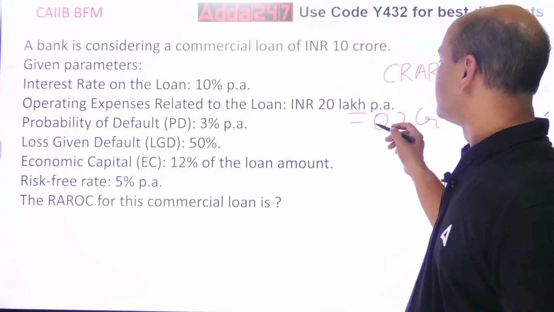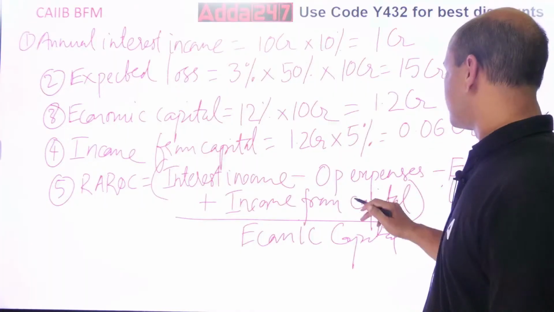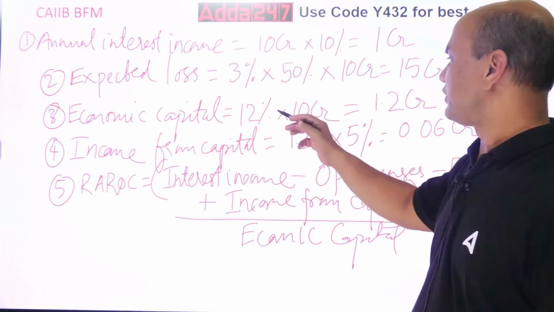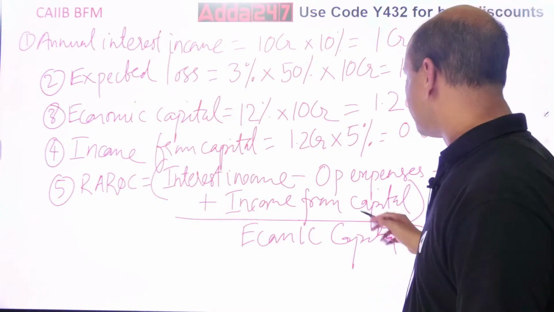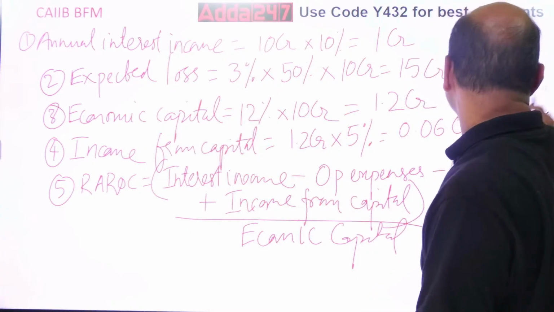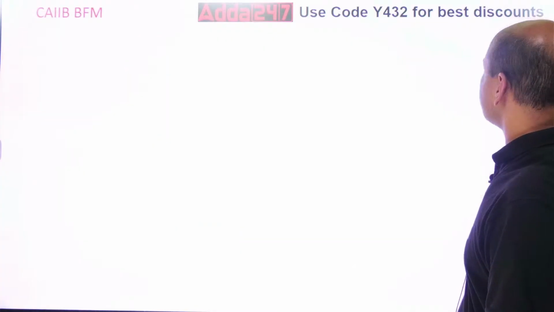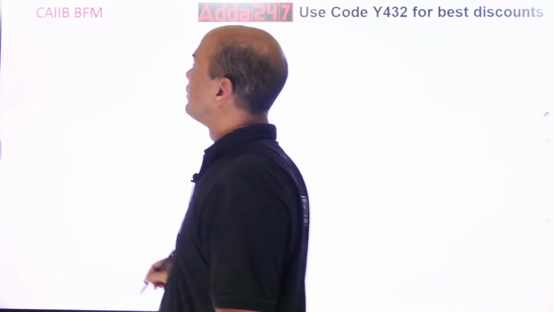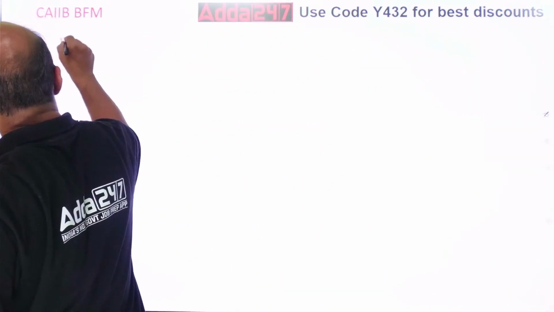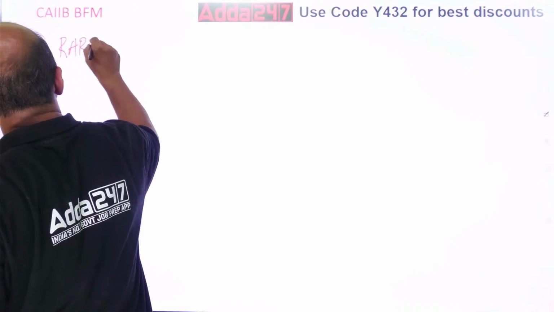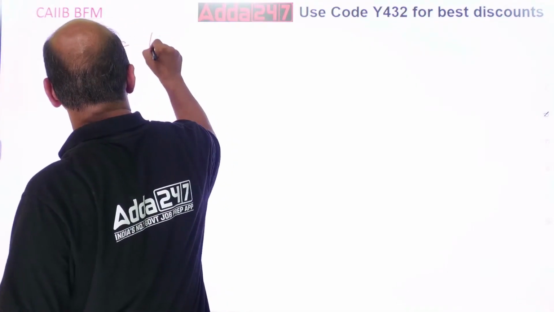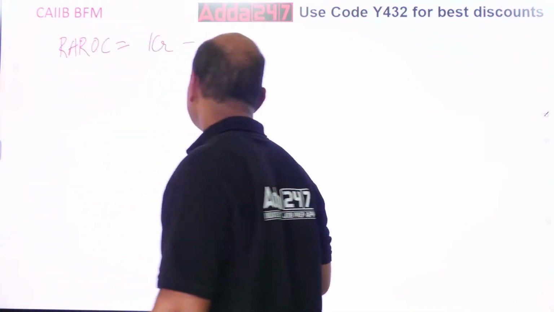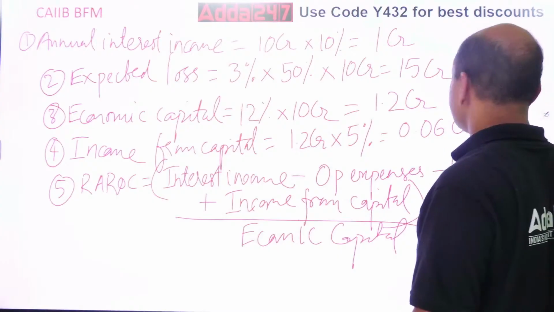So now, this 0.2 minus what is this? Expected loss. That you got over here, 15 CR. Right? And plus income. Got it? So write it down. Everyone get the calculation. So RAROC equals interest income was 1 CR minus, what is the second one?